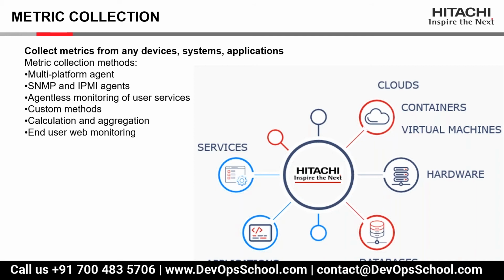Okay, so that is also possible. If you can develop a particular script for integration and then show the data on Zabbix, that is possible.